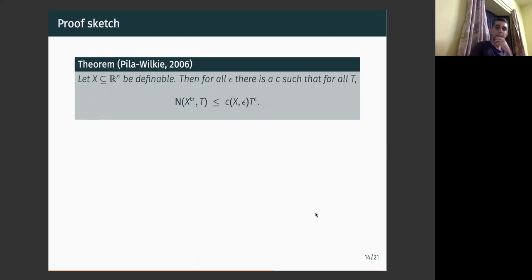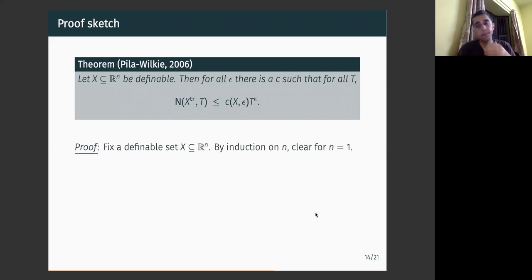All right, again, let me state the Pila-Wilkie theorem. I start with the X, definable in this fixed o-minimal expansion of the real field, R tilde. And I want to look at the number of rational tuples of height at most T on the transcendental part of X.